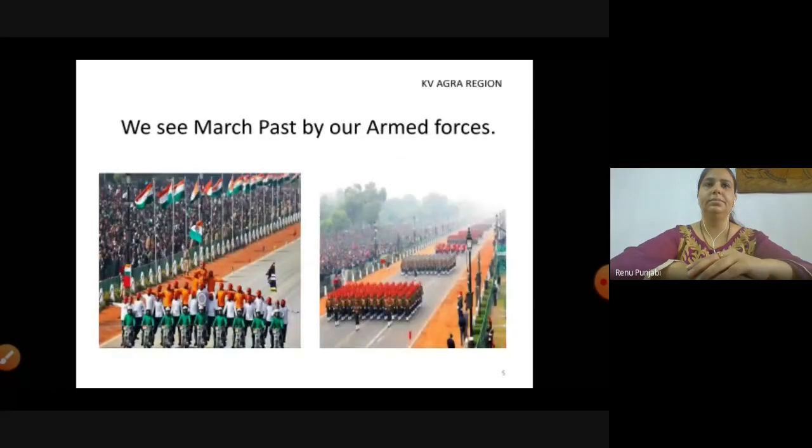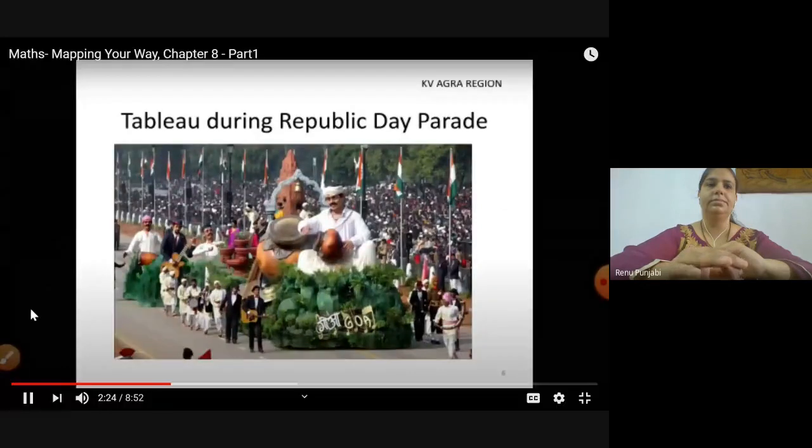You see the march past by our Army, Navy, and Air Force, showing their achievements to the nation. Colorful tableaus of various states.